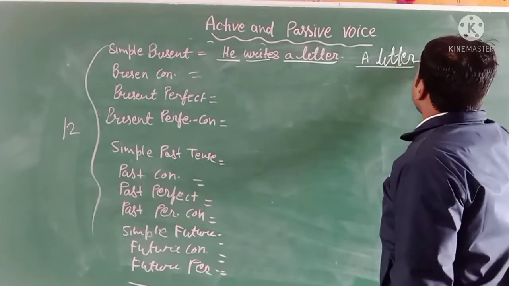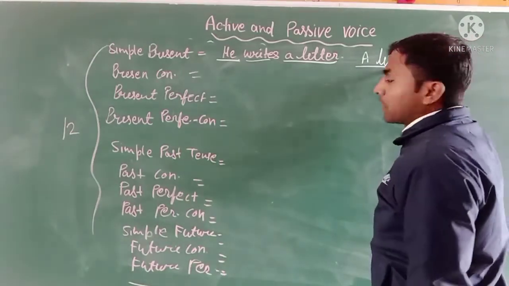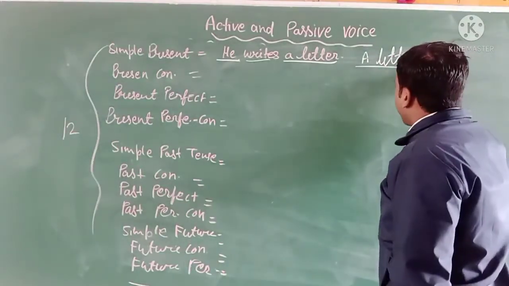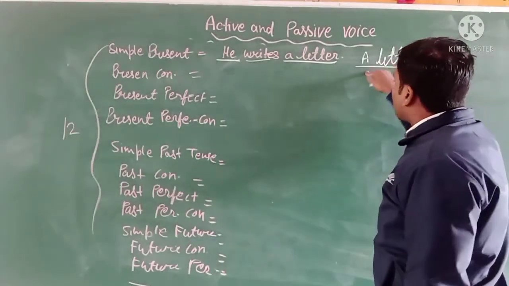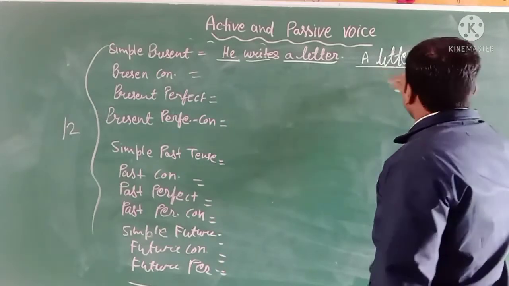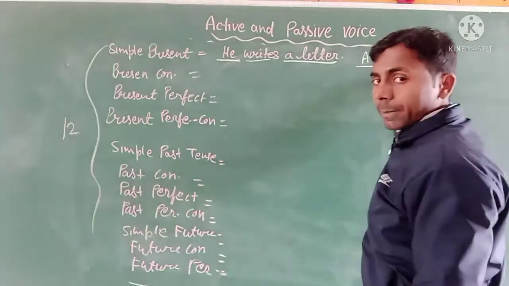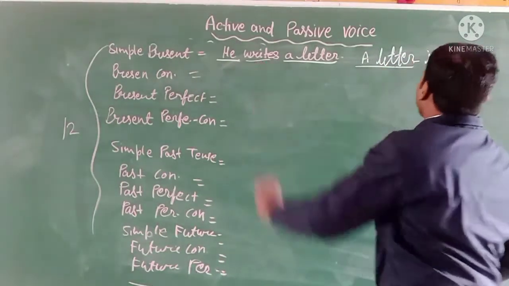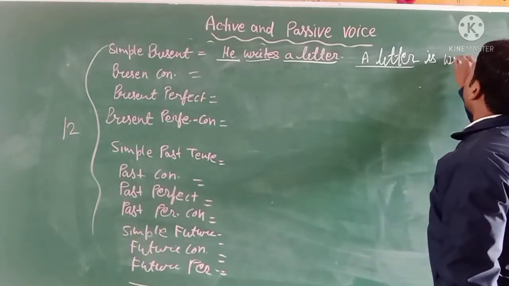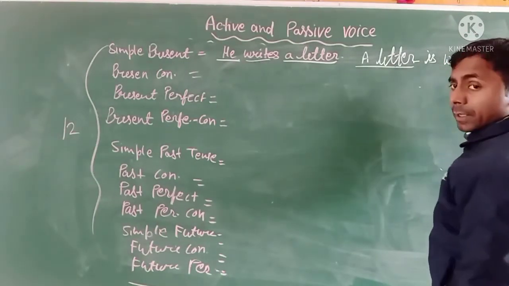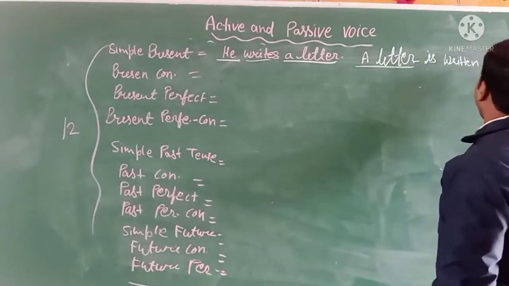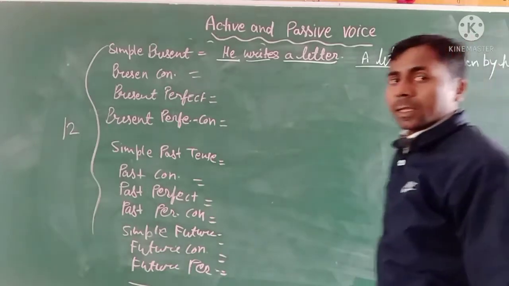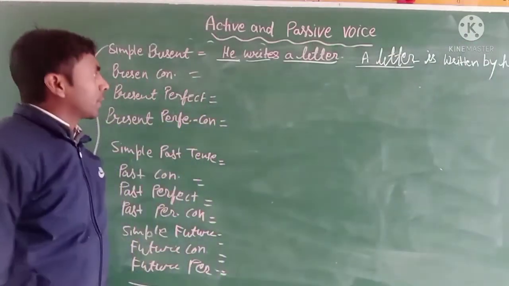So here is the letter. With the letter you have to use is. If the subject is I, then the helping verb will be am. And if the subject is children or letters, then the helping verb will be are. Clear? So here a letter is, and after the verb is the third form. Then written. Okay, written by he will be him. Clear? He will be him.